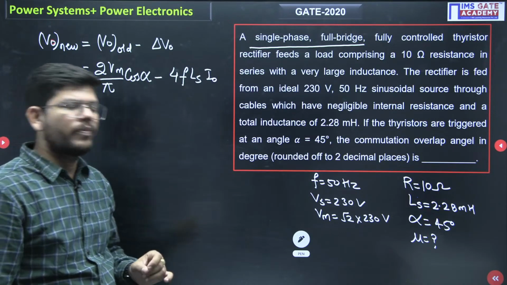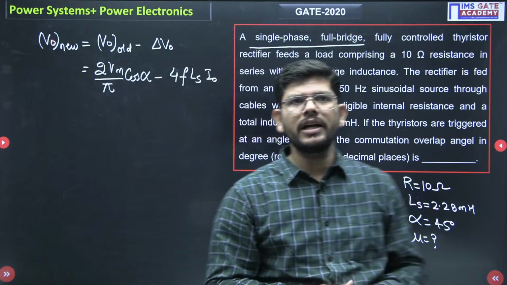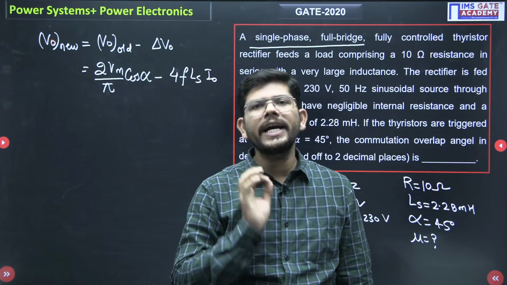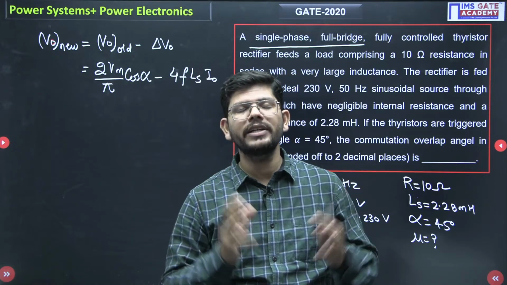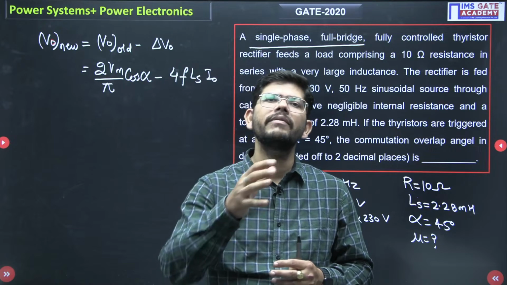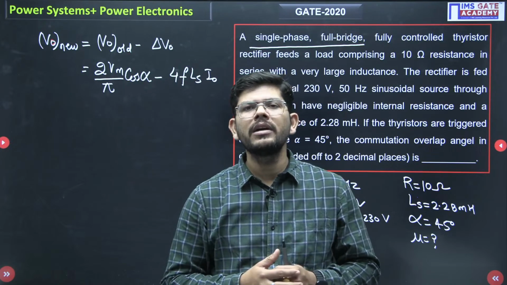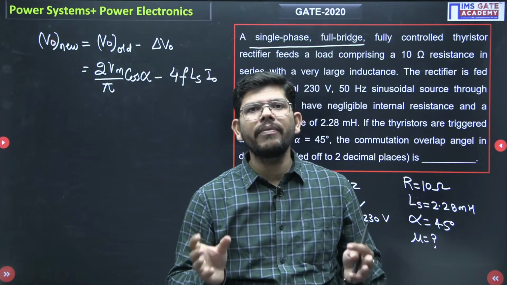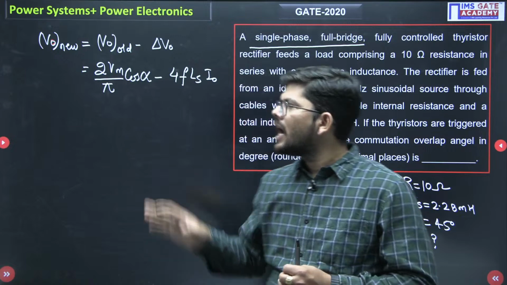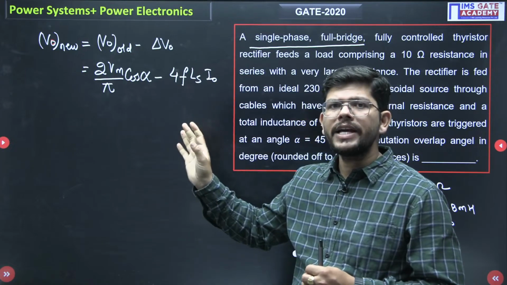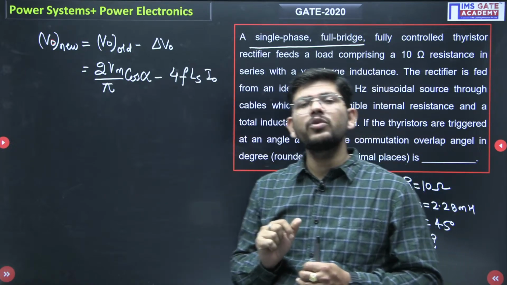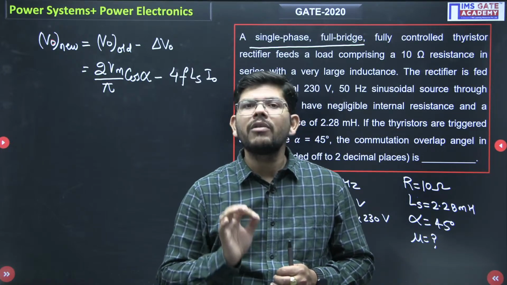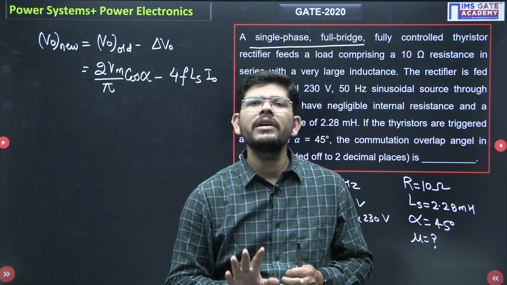Where you will get this content, what to write and when to write it, go to the excellent most expected concept series of IMS GATE Academy. It is available on our YouTube channel in the playlist, and you will find lecture number 10 where we have discussed the effect of source inductance. You will find how to write the formulas if the effect of source inductance is considered, how to solve these kinds of questions, and what the value of the reduction factor is in different rectifiers.